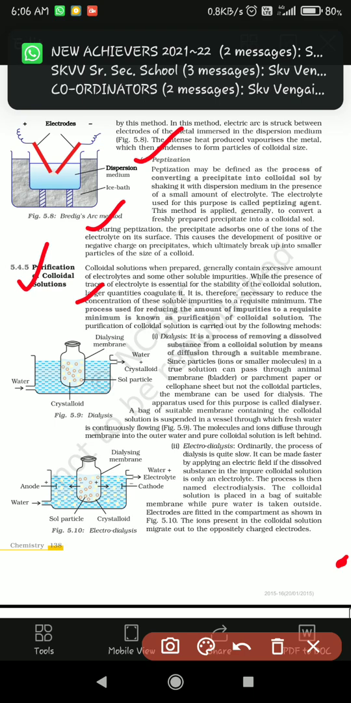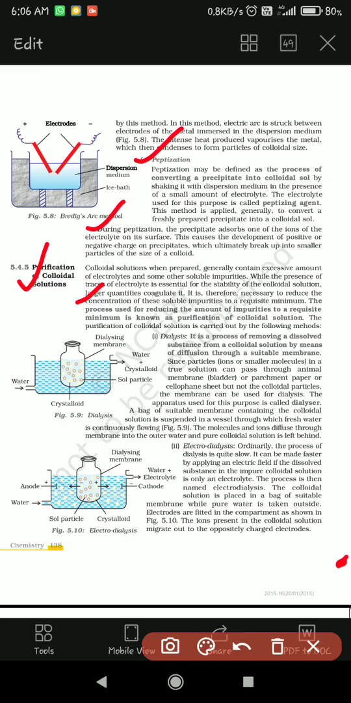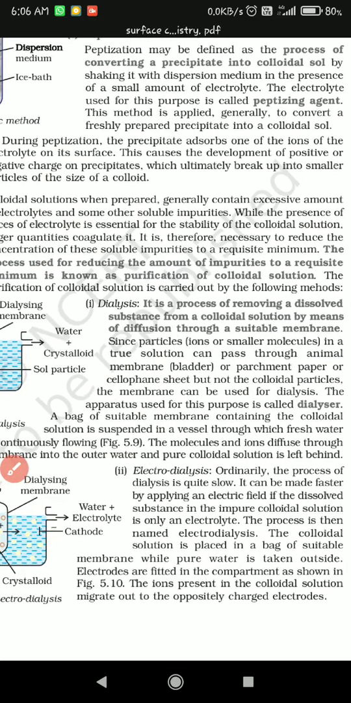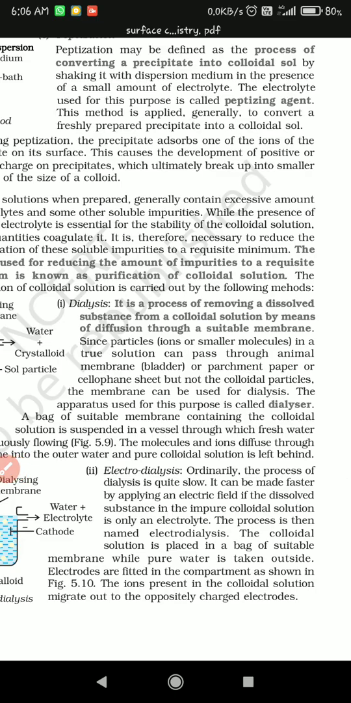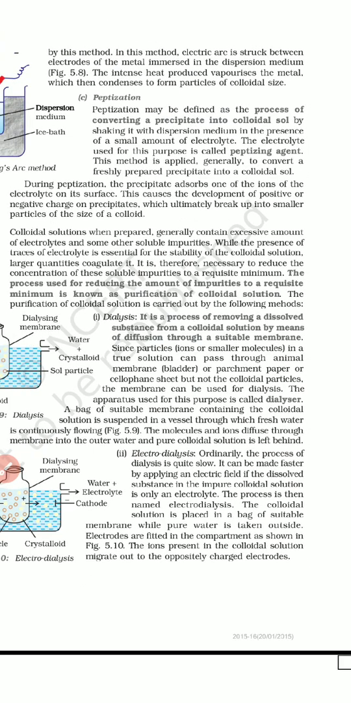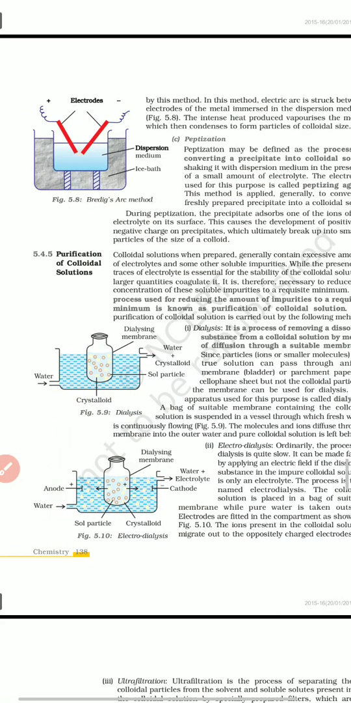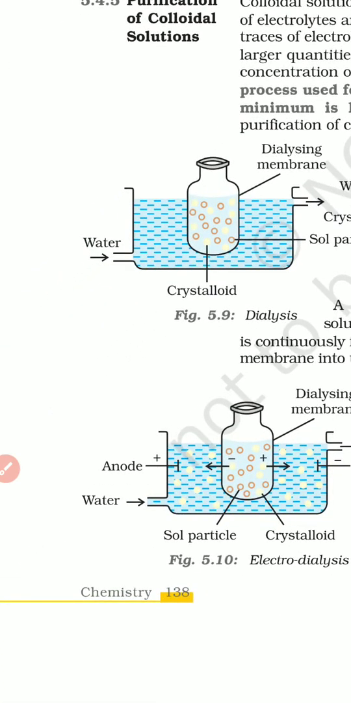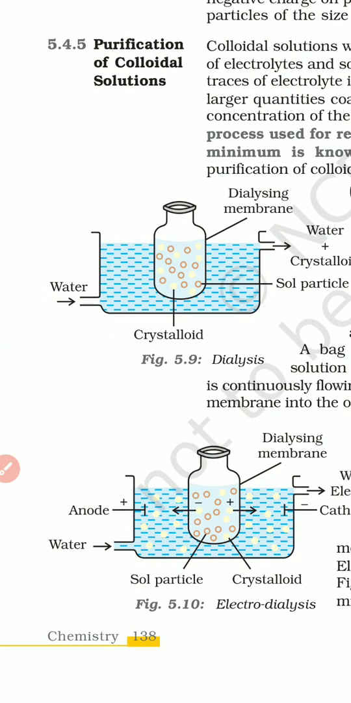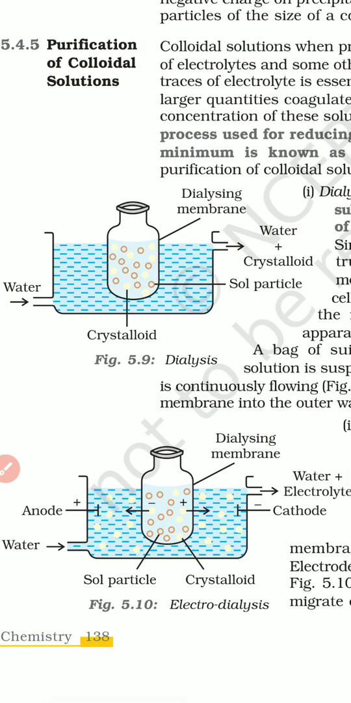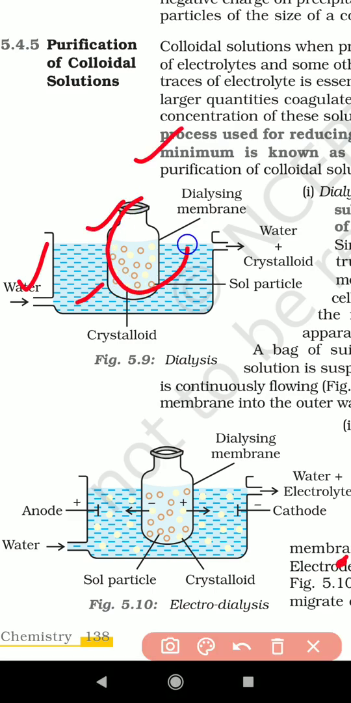The first method is dialysis. It is a process of removing dissolved substances from a colloidal solution by means of diffusion through a suitable membrane. Dialysis is where different types of ions and particles are taken in a salt solution, placed in a bag. This is called the dialyzing membrane.